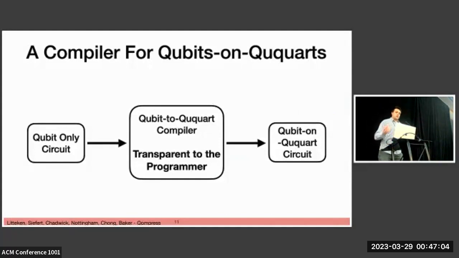But even with the expanded connectivity, we cannot simply run a quantum program on any architecture. So we developed compiler algorithms to transparently make use of qubit on Ququart operations without input from the original programmer, to efficiently balance the trade-offs of higher qubit interactions with the benefit of higher fidelity gates, while also balancing higher connectivity with the slower overall Ququart base gates.